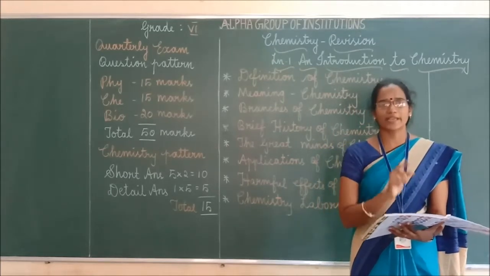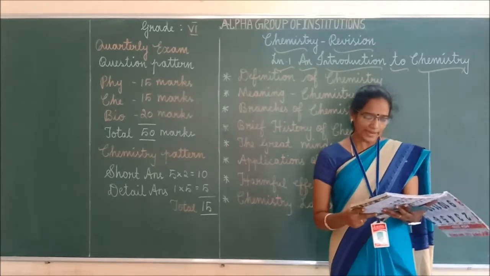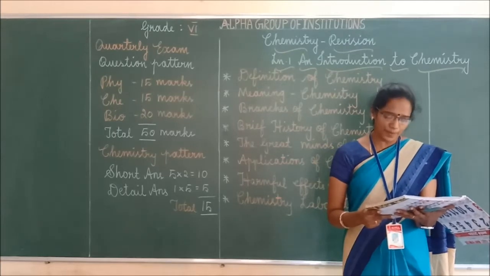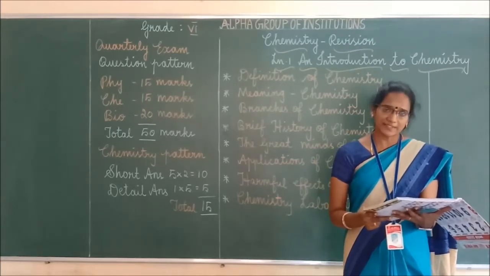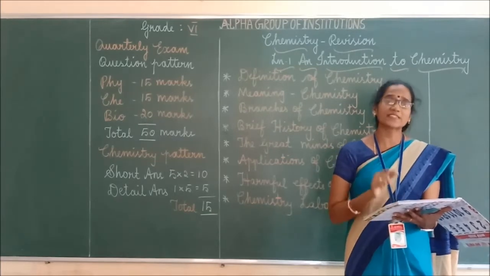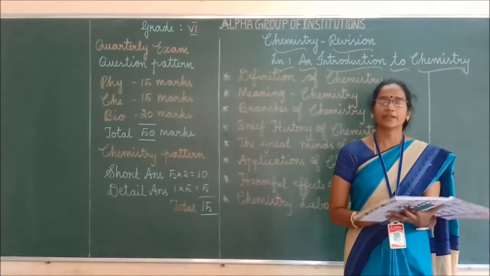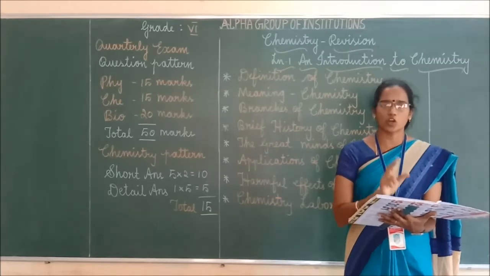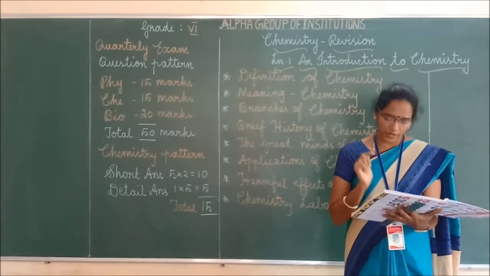Next one, inorganic chemistry. Inorganic chemistry means it is a branch of chemistry concerned with the elements and their compounds except those containing carbon. Here it will not involve the carbon compounds. That is the inorganic chemistry.